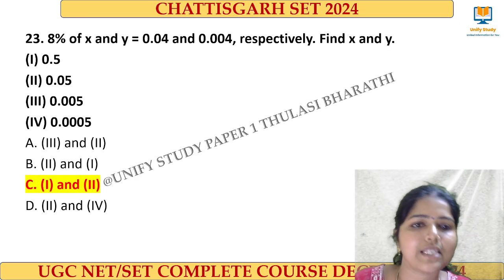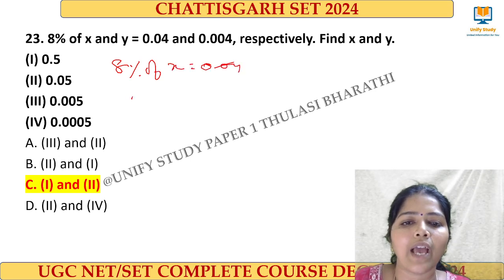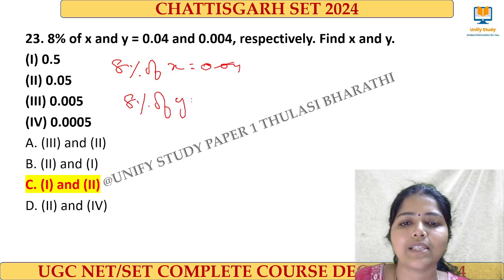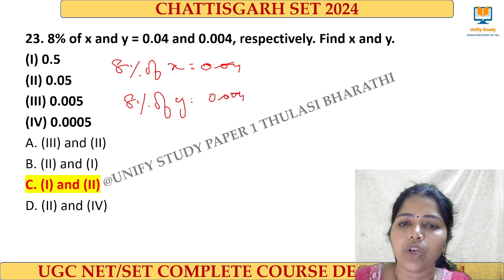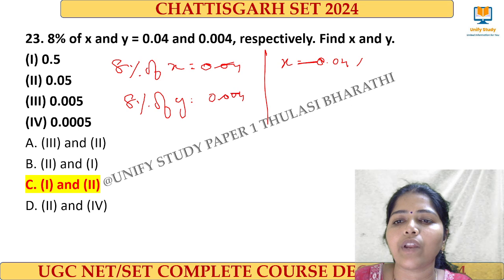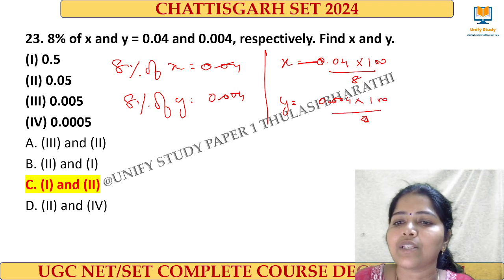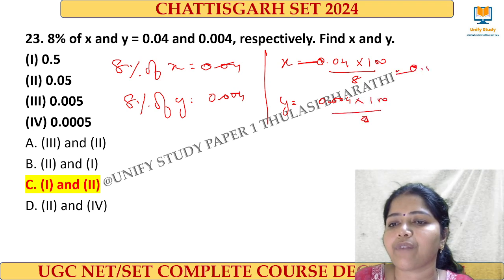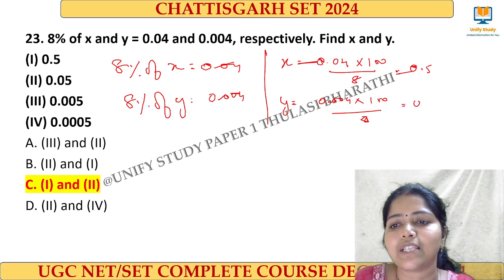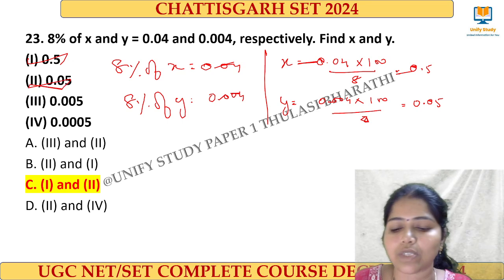And this is also very easy. 8% of x is equal to 0.04. 8% of y is equal to 0.004. So what can happen here? So x is equal to 0.04 into 100 divided by 8 and then y is equal to 0.004 into 100 divided by 8. So when I divide, this will give 0.5 and this will give me 0.05. So the right answer for the question is option 1 and 2.